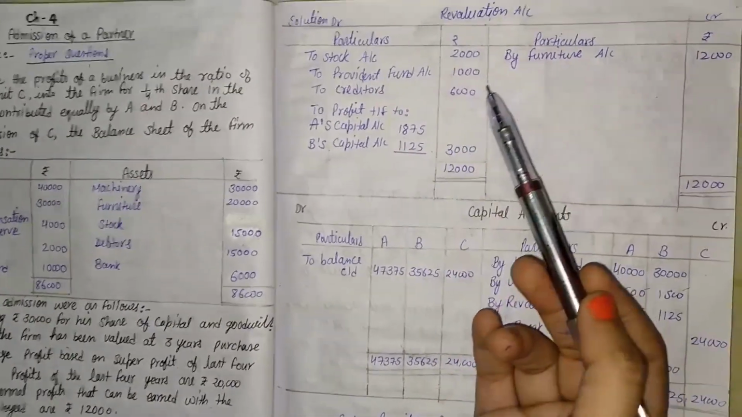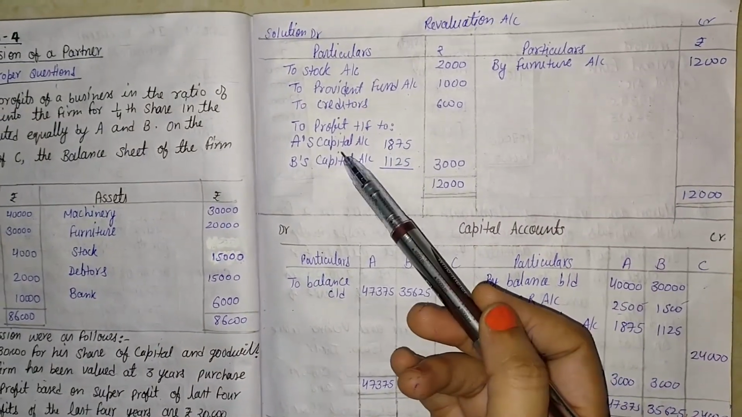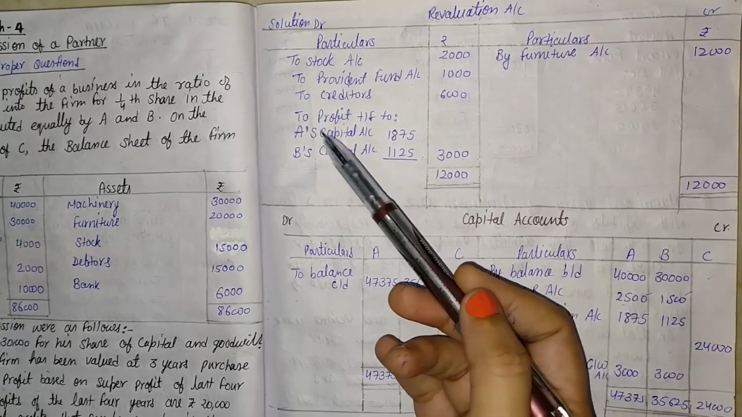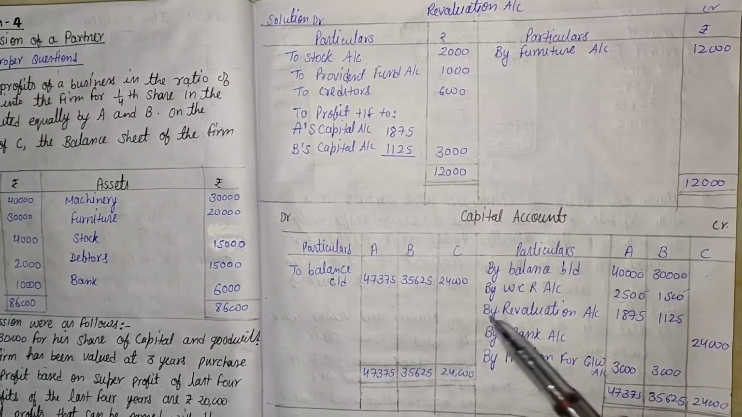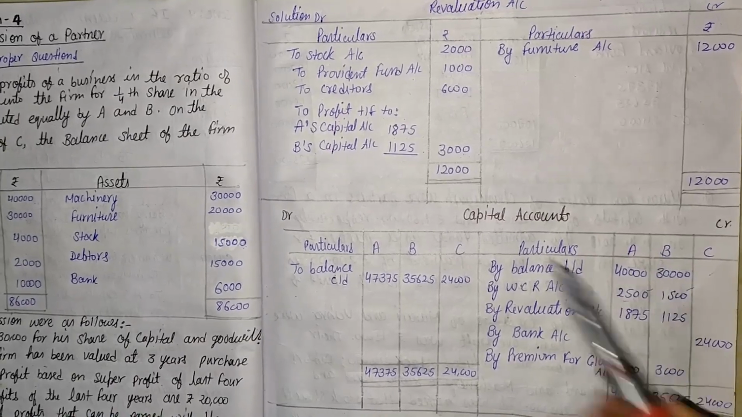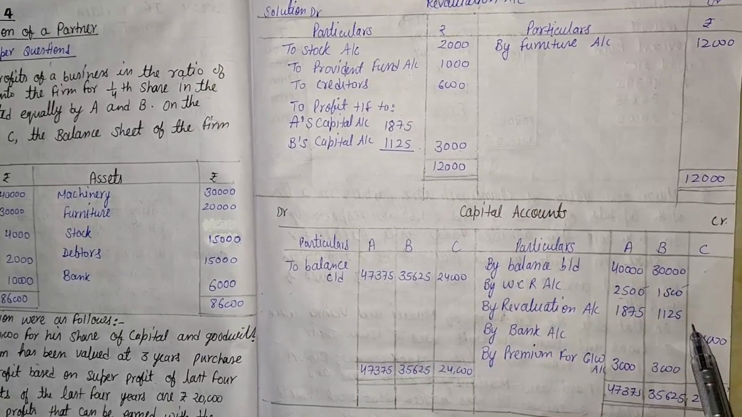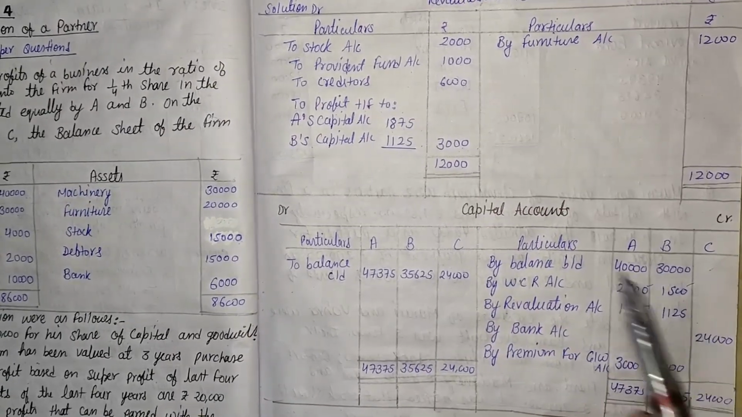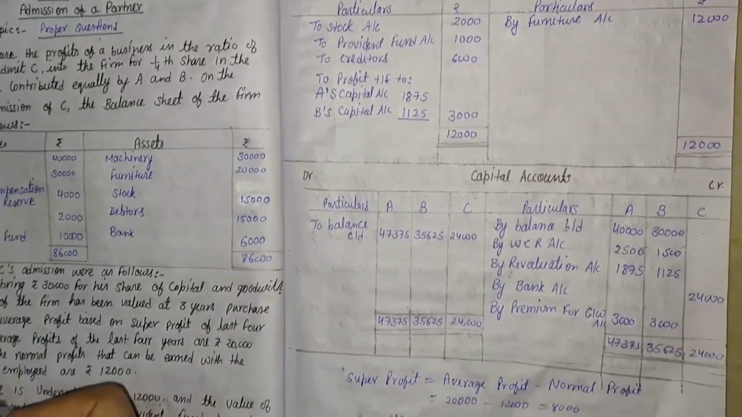Here the revaluation account is given and the balancing figure comes on the debit side. So we reverse the entry: the debit of revaluation account comes on the credit side. So by revaluation account, in A's column 1,875 and in B's column 1,125. Now both accounts are completed. Now come to the additional information.